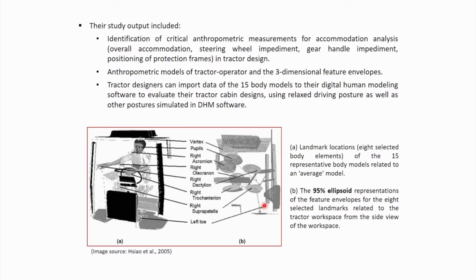For 15 human models, how should be the position of the left toe? So that is the ellipsoid for that. Similarly, say for vertex, this is the area to cover 95%. This is a 95% ellipsoid. It means 95% of the population vertex will be covered within this area.